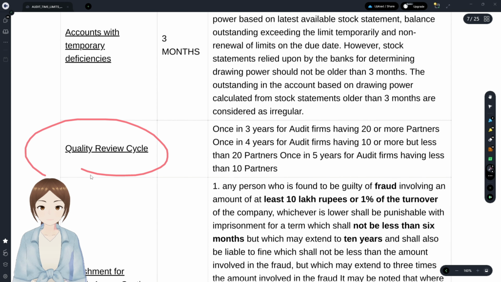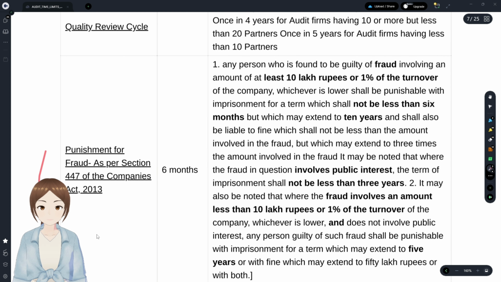And with regards to review cycle, how often the unit has to take quality review: if the audit firm has 20 partners or more, 3 years; 10 or more, 4 years; and if less than 10, once in 5 years.